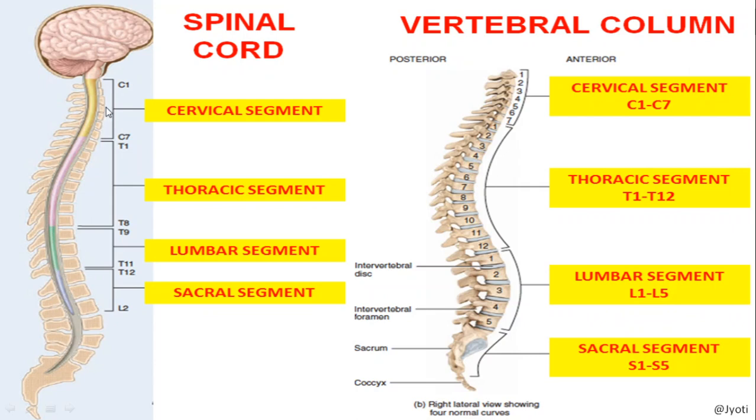But here you can see this is the notochord. The notochord is calcified or ossified, converted into bony structures, and it forms the vertebral column, and it provides support to our body. So the notochord is part of the skeletal system. But the spinal cord or nerve cord is a part of the nervous system.